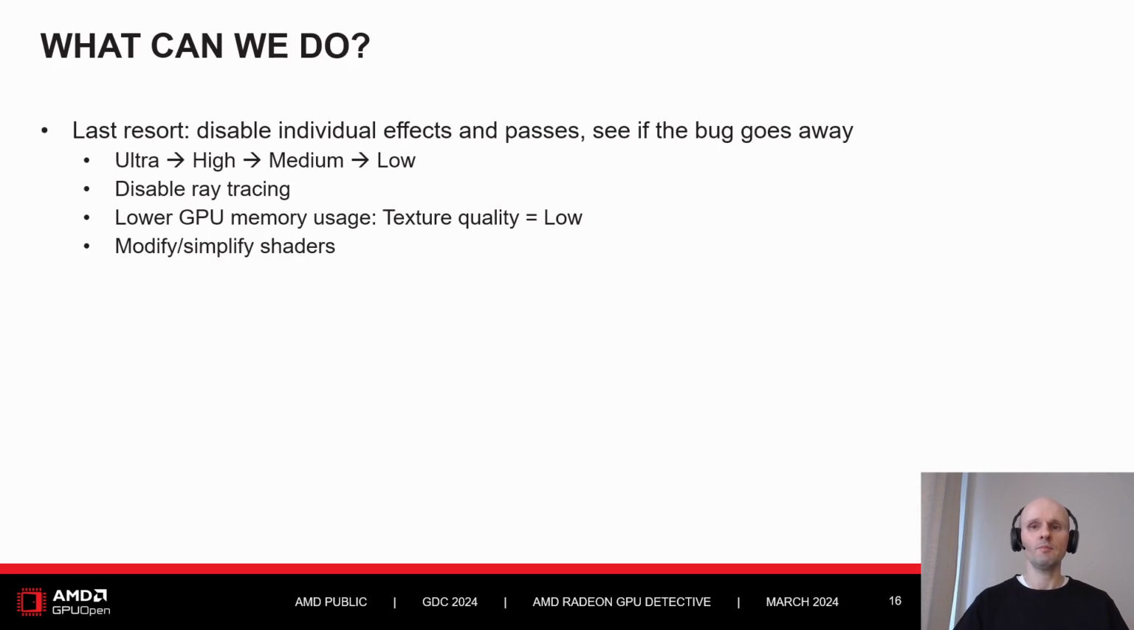Try to lower GPU memory usage, for example, by selecting lower texture quality, to eliminate the possibility that the crash happens due to out of memory. Finally, if nothing helps, modify the game code or shader code to disable individual passes and effects, or simplify some shaders, for example, by replacing them with outputting a constant color, to see if the crash goes away. This may help you to identify the culprit pass and shader.